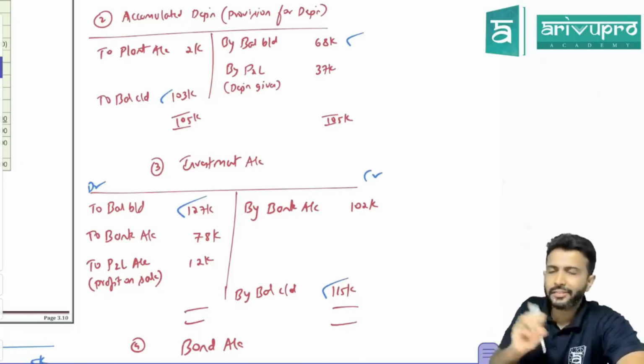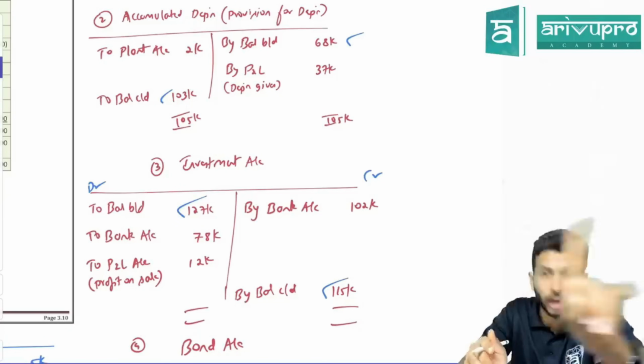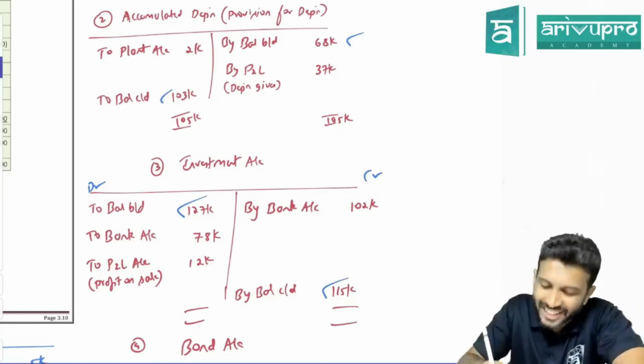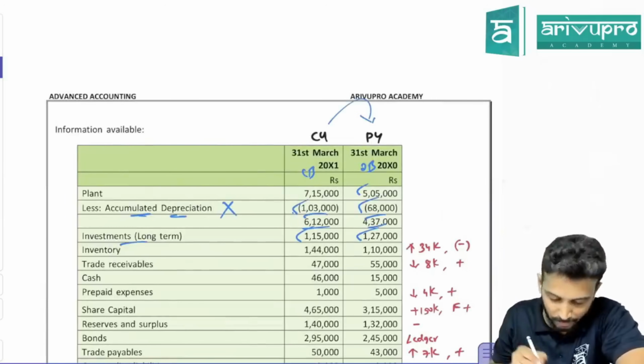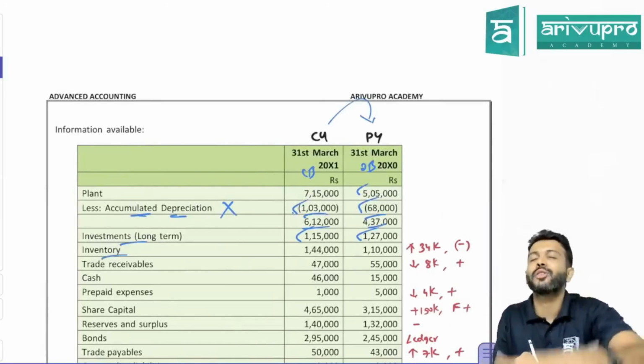Posted. Whatever we identify, that only we'll take. Later on, we'll check what are the unticked items. Most probably there should not be any. Everything we should have ideally ticked by the end of reading the problem. Inventory. Sir, inventory open ledger, sir. Inventory is a part of your current assets.